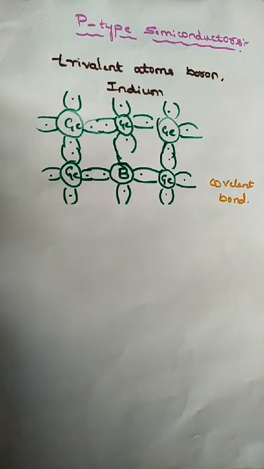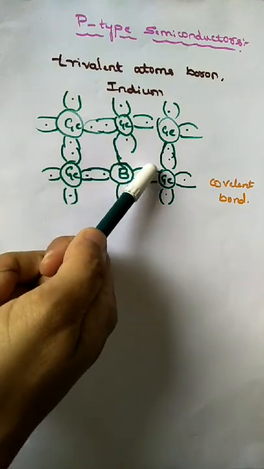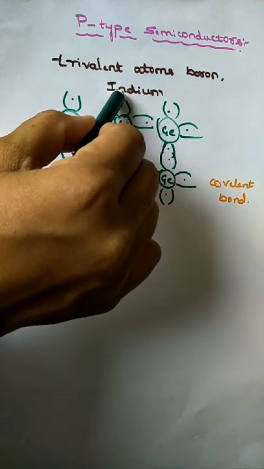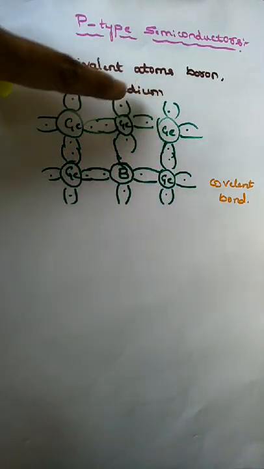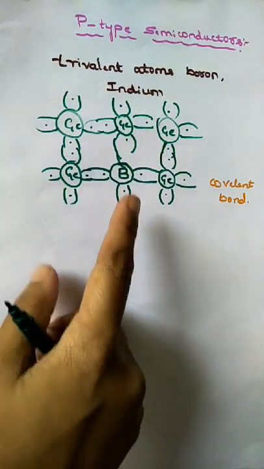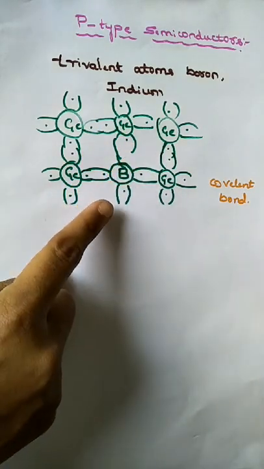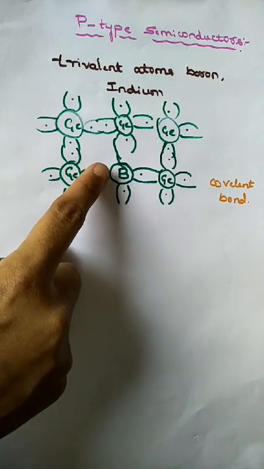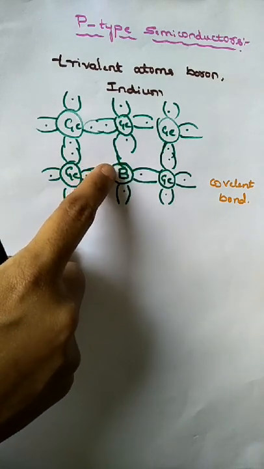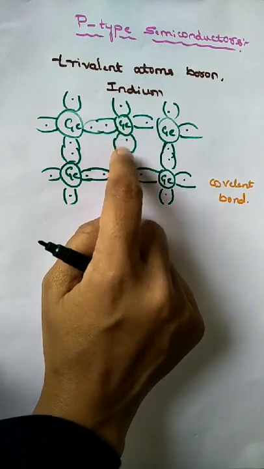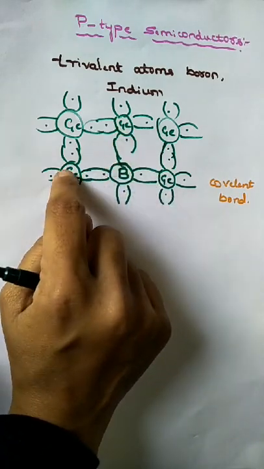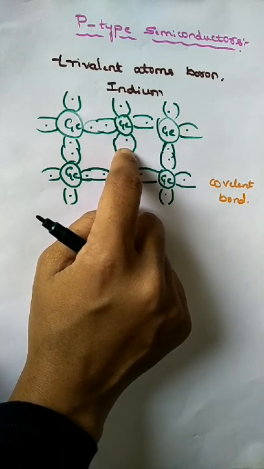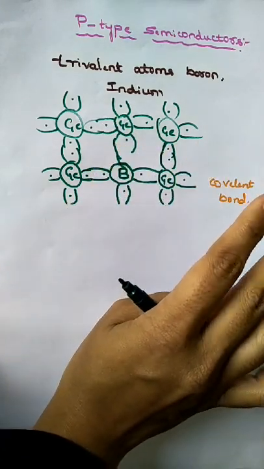Here are the 3 boron valence electrons, and here is the germanium atom, which has 4 valence electrons. Boron is a trivalent atom, so it has only 3 valence electrons. The 3 electrons bond with the germanium atoms, but one more is required because germanium has 4 valence electrons.